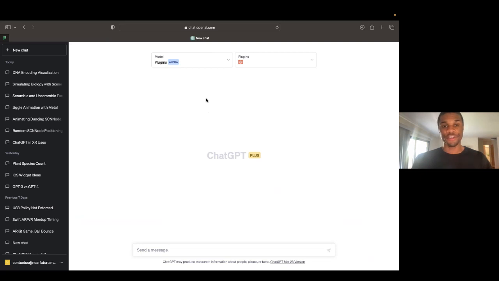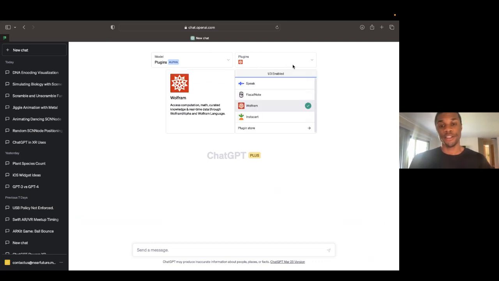Now, there are different versions of ChatGPT. You can see right here, I have to flex a little bit. I am in the alpha for plugins. This is a newer feature that most people don't have access to, but plugins allows ChatGPT to connect to the internet. So if I wanted to ask it for recipes and then ask it to order some things from Instacart, I can actually do that.